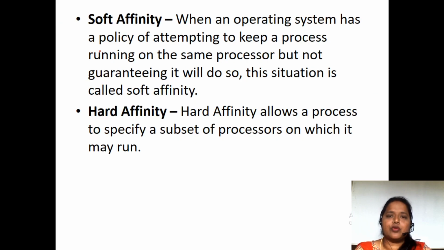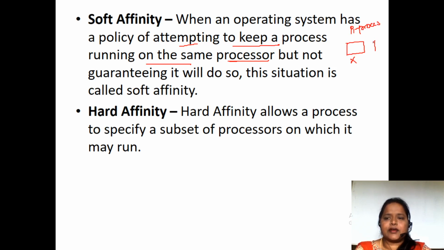So here there are two different types of affinities, soft affinity and hard affinity. Soft affinity is the policy of attempting to keep a process running on the same processor. So here we have the X processor and the P1 process.